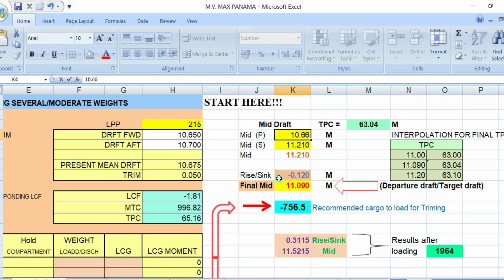10.66, and your mid starboard draft, let's say, is 10.68. So you have the port side and the starboard side, so your mid draft will be 10.67. Okay.